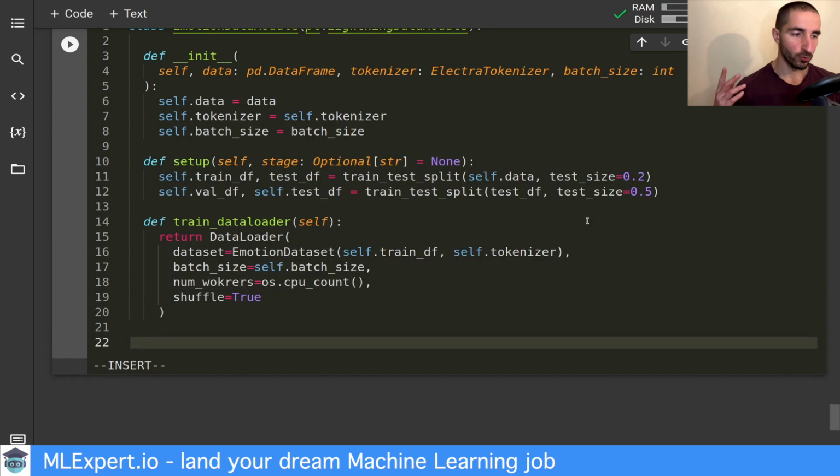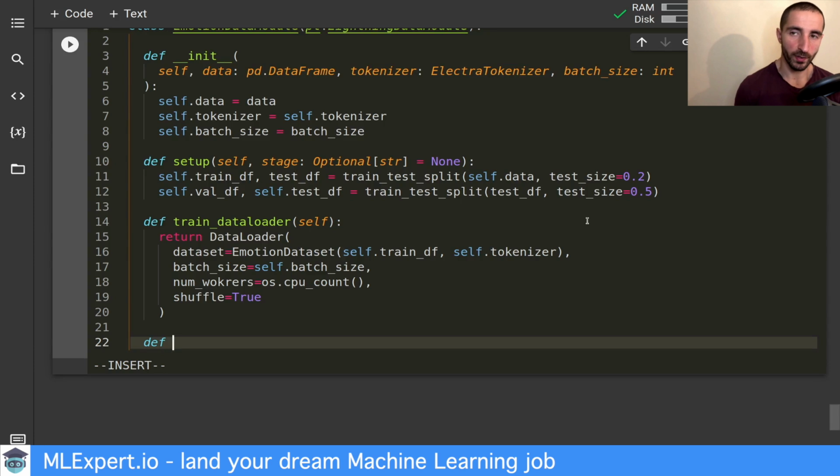And then we need to create a validation data loader and a test data loader. And both of those are not required. As a matter of fact, the LightningDataModule is not required for you to train a model with PyTorch Lightning. But I guess those are good practice, and they encapsulate very well the data that you need to create or adapt for training your model.